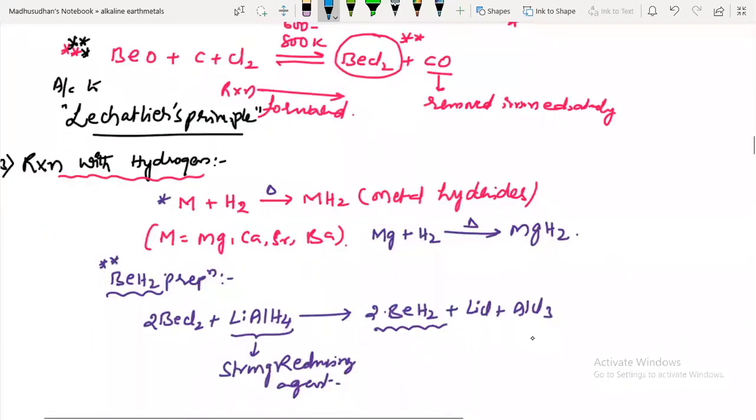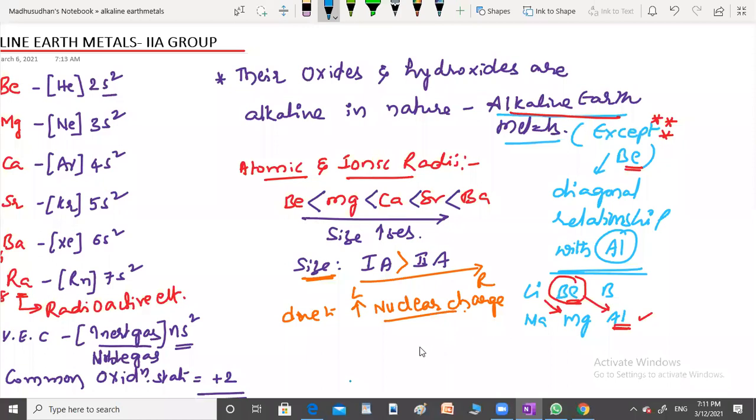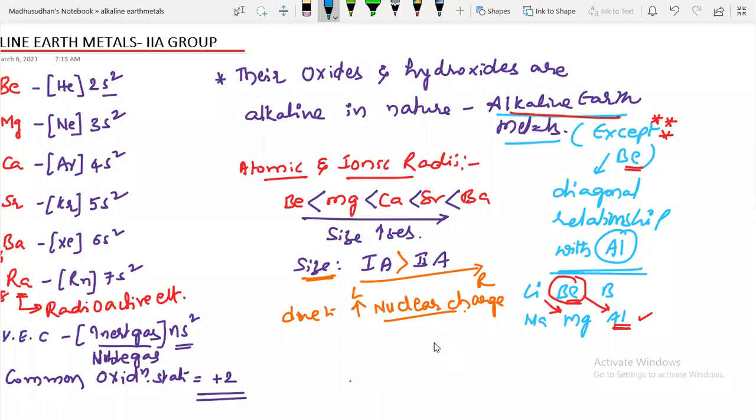Can you see here? Yes. These are the group 2 elements, alkaline earth metals: beryllium, magnesium, calcium, strontium, barium, and radium.